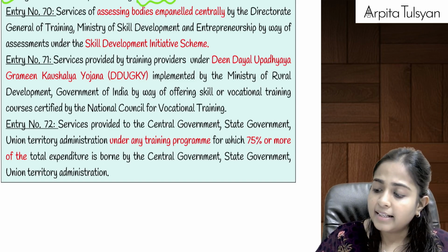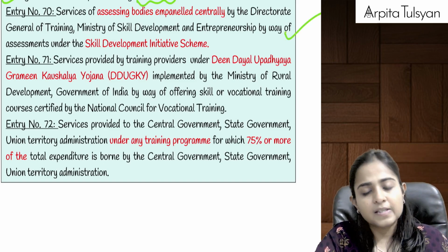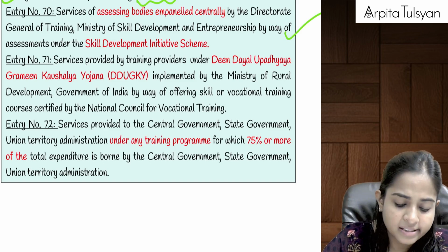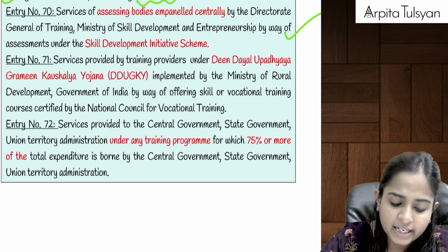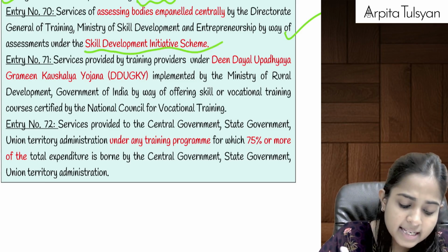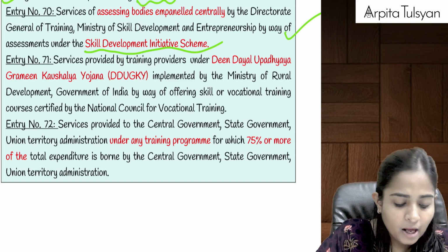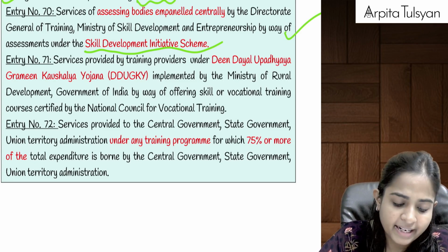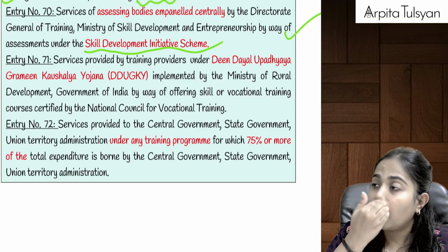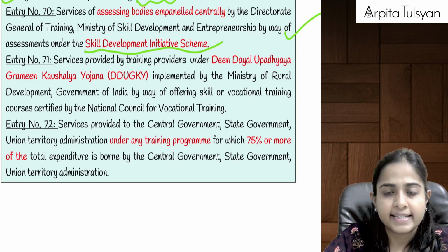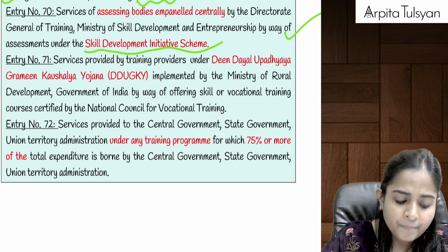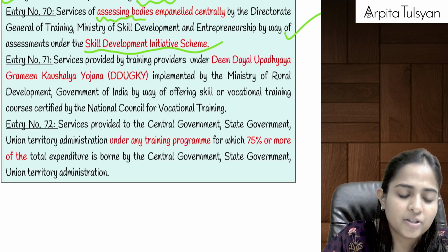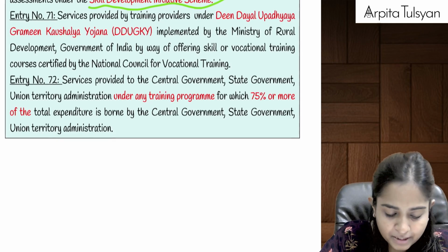Okay, then after that, going to the last 3 points, services of assessing bodies, empaneled centrally by the DGT, Ministry of Skill Development and Entrepreneurship, by way of assessment under Skill Development Initiative Scheme. Now let's say the government wanted to start this scheme called Skill Development Initiative Scheme, means the government wanted to set up some bodies who will do the skill assessment, etc. So any services of assessing bodies, means who are going to check your skills, etc., which is empaneled by the ministry of the government, those services will be totally exempted from GST.